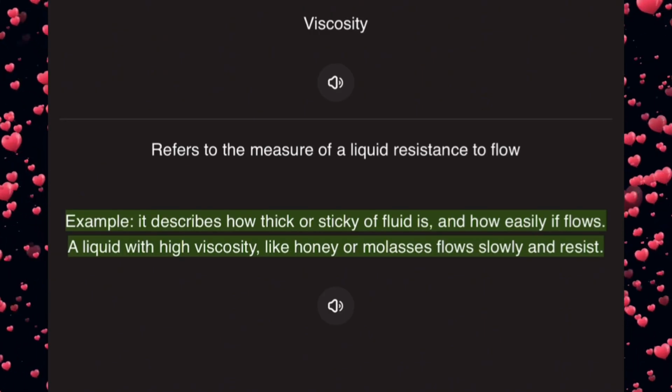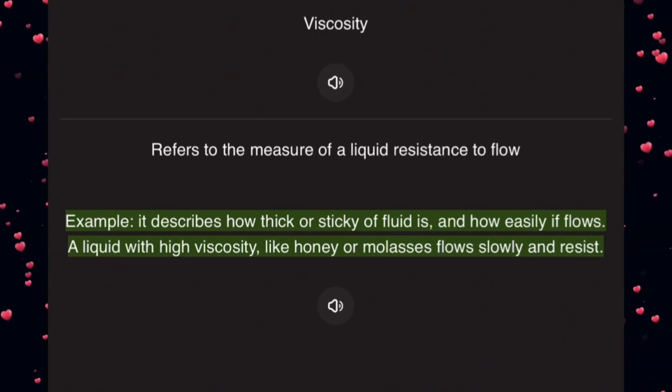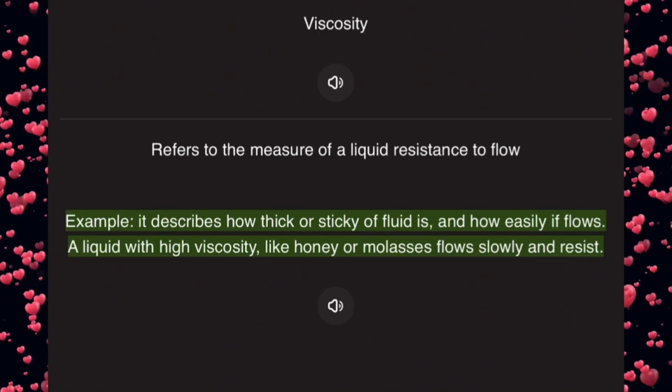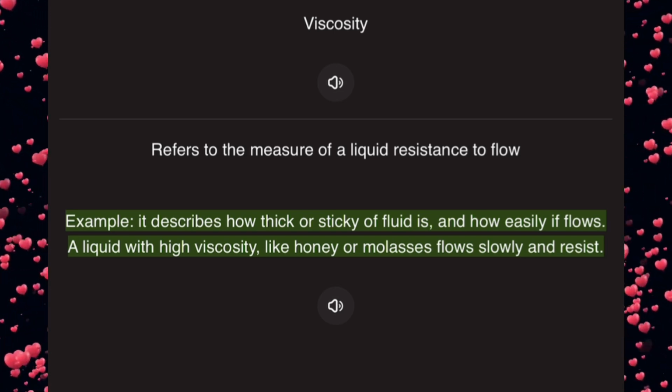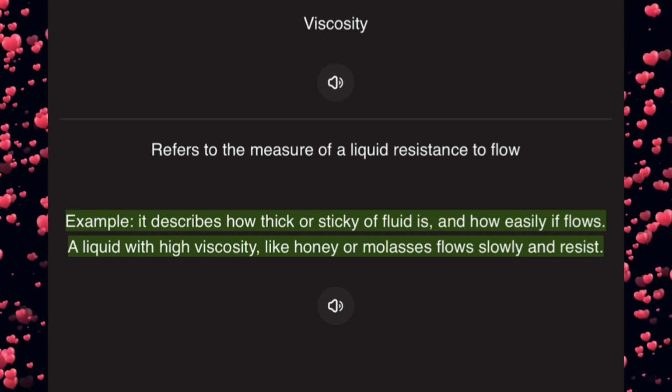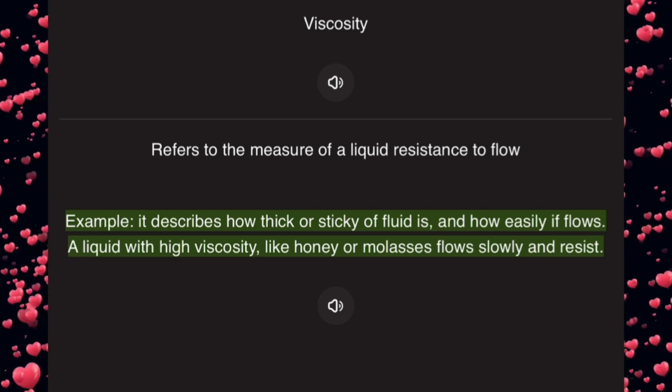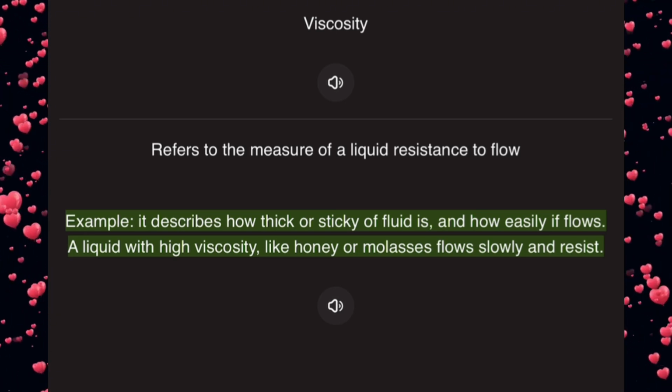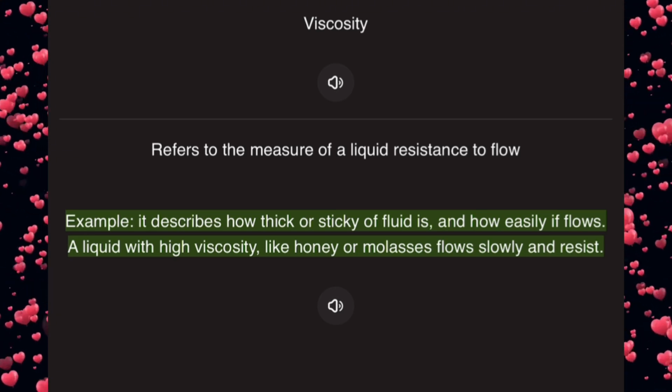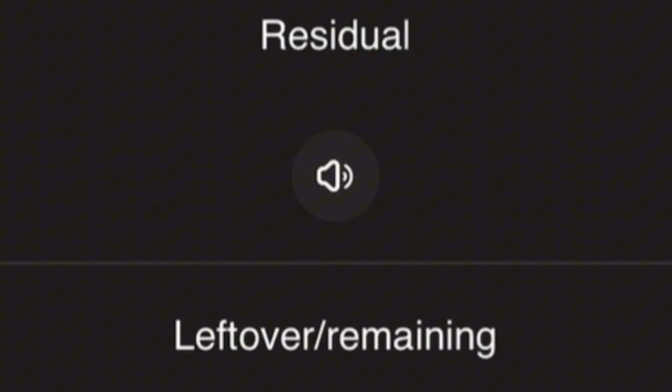Viscosity refers to the measure of a liquid's resistance to flow. Here's an example. It describes how thick or sticky a fluid is and how easily it flows. A liquid with high viscosity, like honey or molasses, flows slowly and resists. Residual, leftover or remaining.